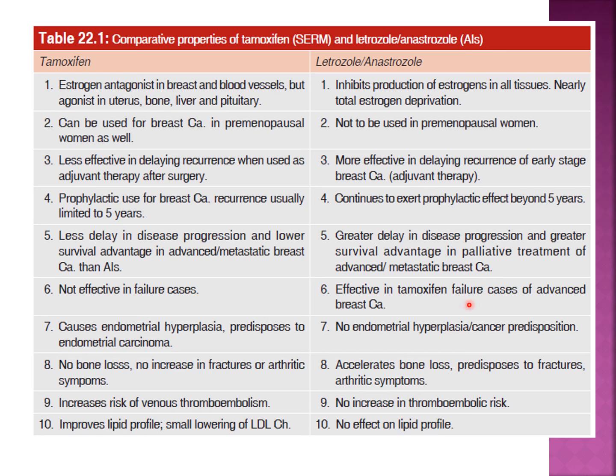Tamoxifen is not effective in failure cases, while aromatase inhibitors are effective in tamoxifen failure cases. Tamoxifen causes endometrial hyperplasia, that's why it predisposes to endometrial carcinoma, while there is no such risk of endometrial hyperplasia and carcinoma with aromatase inhibitors. No bone loss with tamoxifen, but letrozole causes acceleration of bone loss and predisposes to fracture. So arthritic type symptoms may occur. Tamoxifen increases the risk of venous thromboembolism, while there is no increase in the risk of thromboembolism with aromatase inhibitors. Tamoxifen improves the lipid profile, but aromatase inhibitors have no effect on lipid profile. So there are certain pros and cons of each drug.